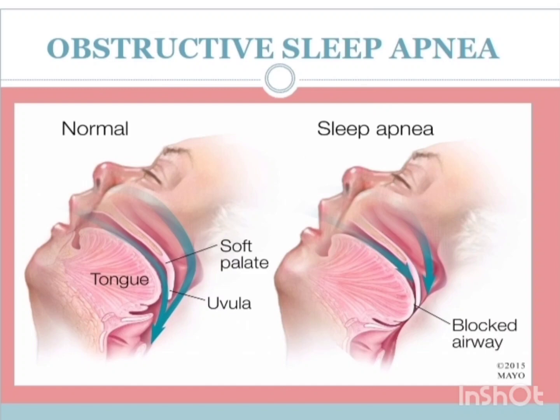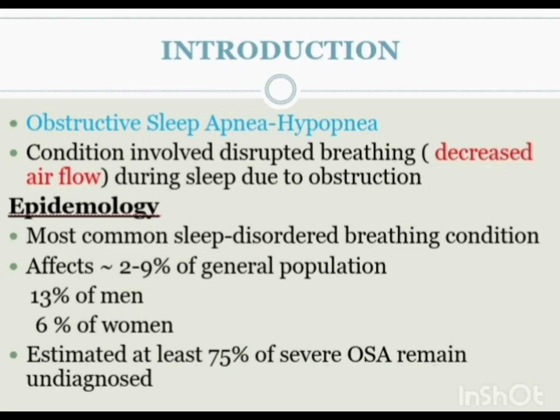We all know that normally the air flows smoothly from the nose to the mouth and the lungs. When this normal flow stops, it is called cessation of breathing or apnea. When this cessation of breathing occurs due to the obstruction of the airways during sleep, this is termed as OSA. So let me just introduce OSA.